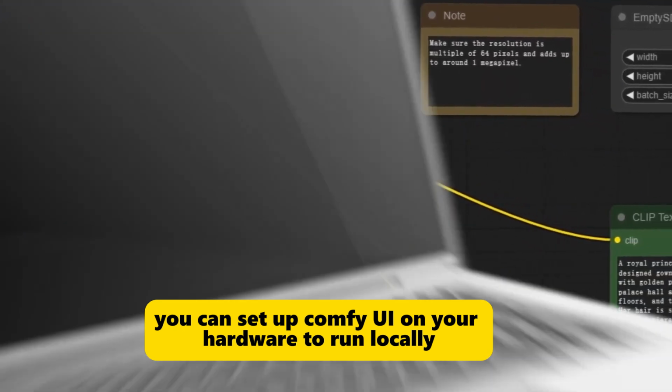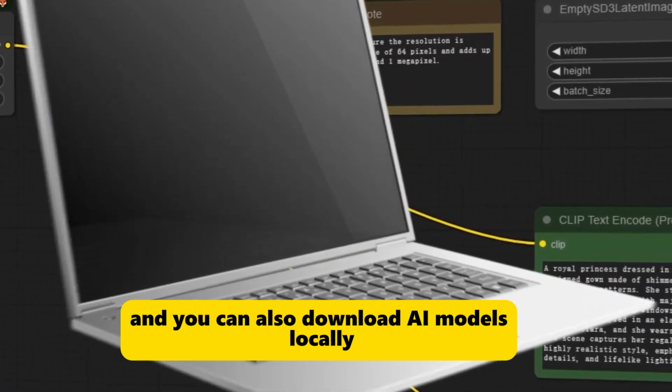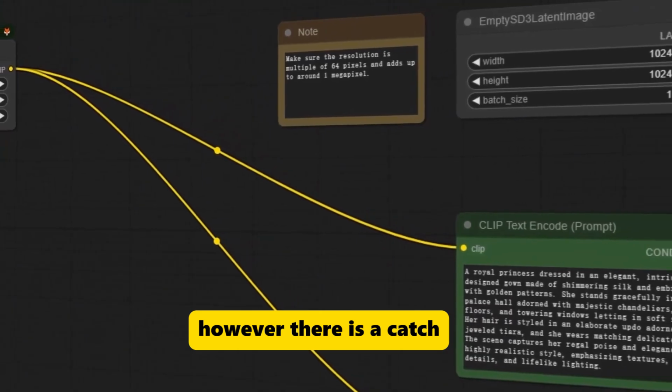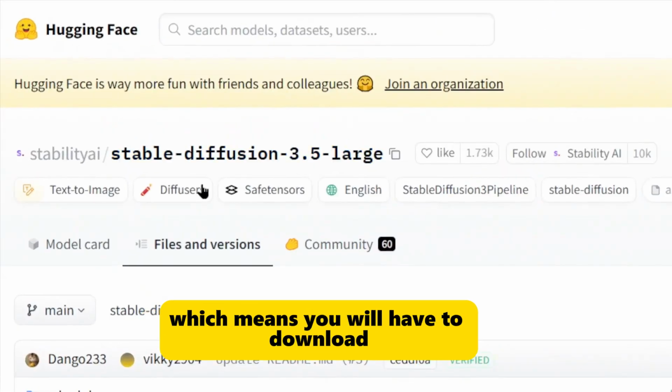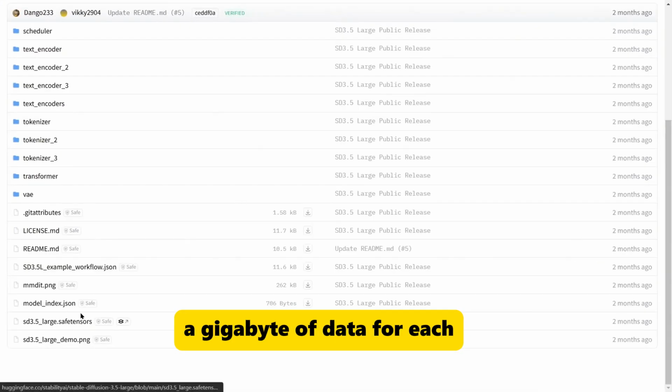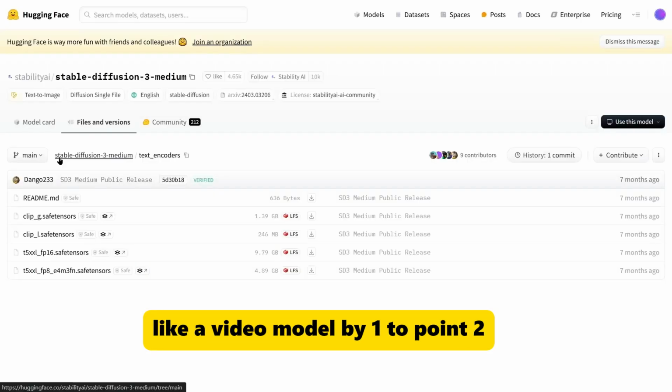You can set up Comfy UI on your hardware to run locally, and you can also download AI models locally. However, there is a catch. Most of these local models are packed with billions of model parameters, which means you will have to download high gigabytes of data for each.